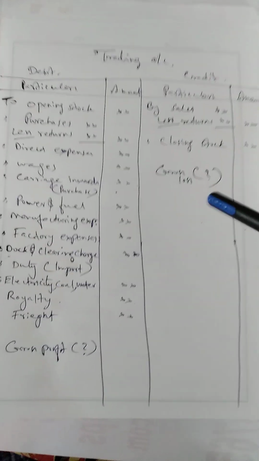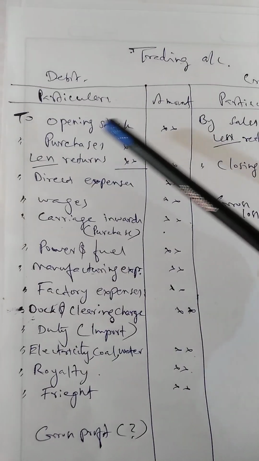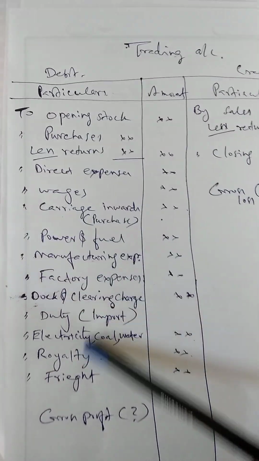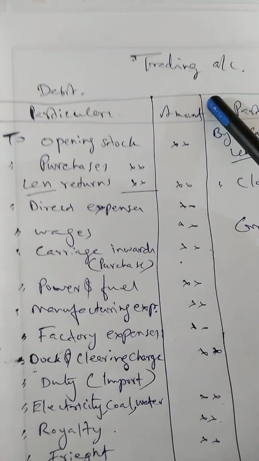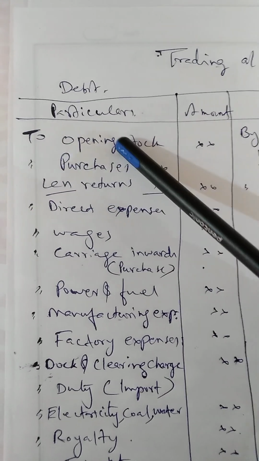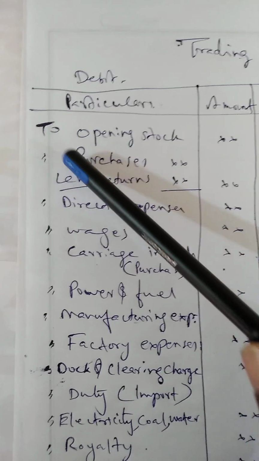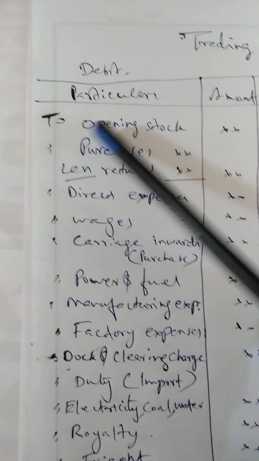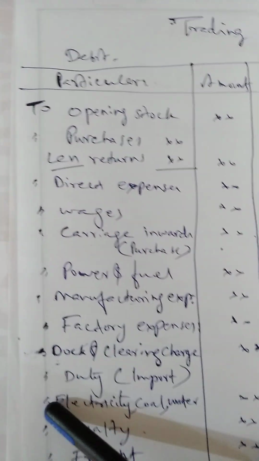Okay, this is actually a format, and there are some items which are to be shown on the debit side of the trading account. Now I read such items. First, in the trading account, we should write opening stock. While writing up the trading account, we have to start with 'To'. For every item there will be 'To'. I write 'To' first here, and thereafter ditto.